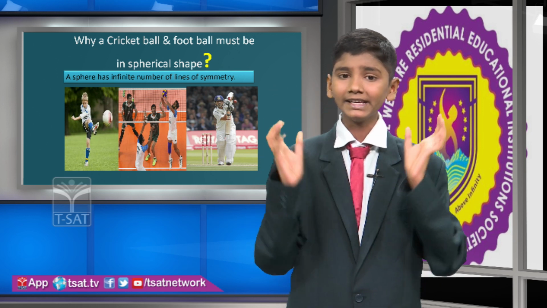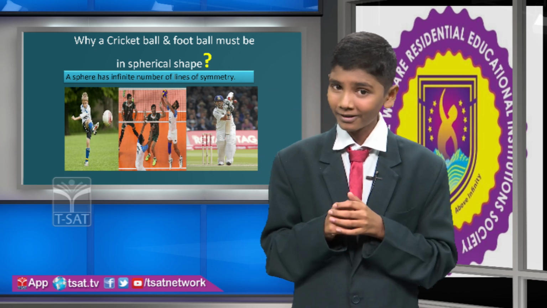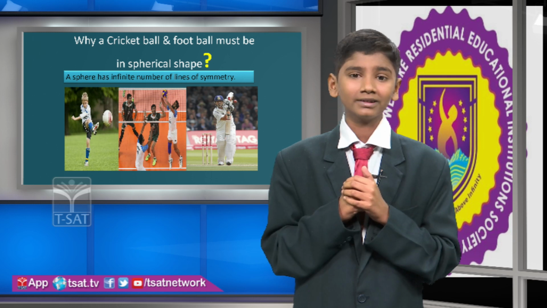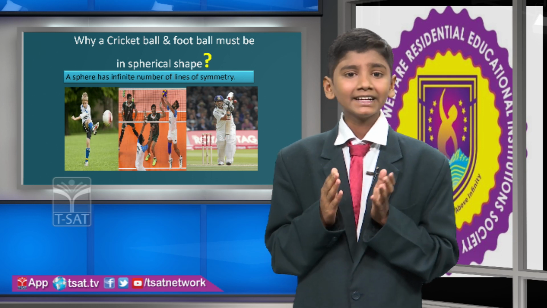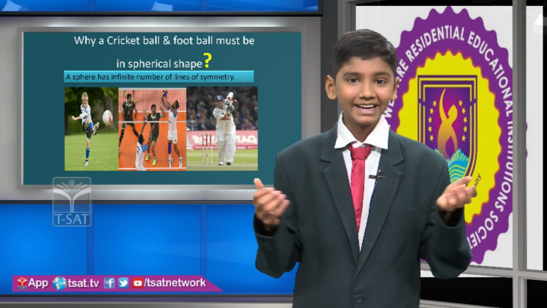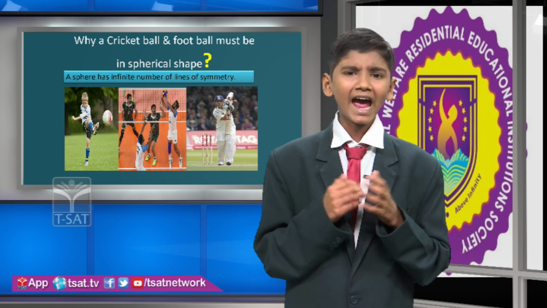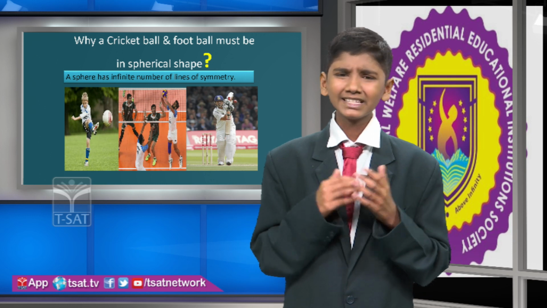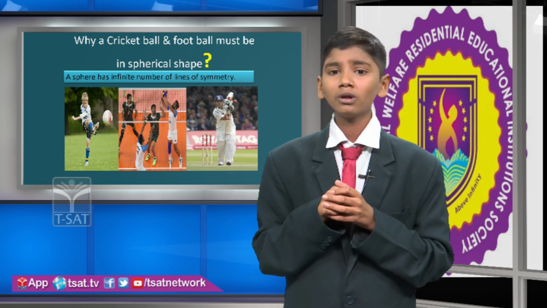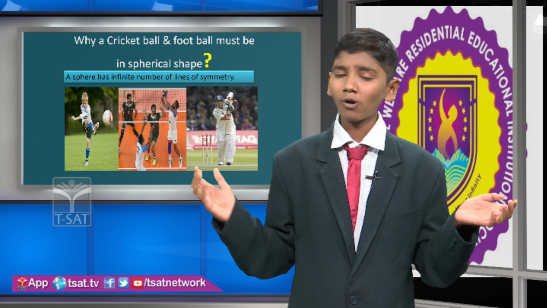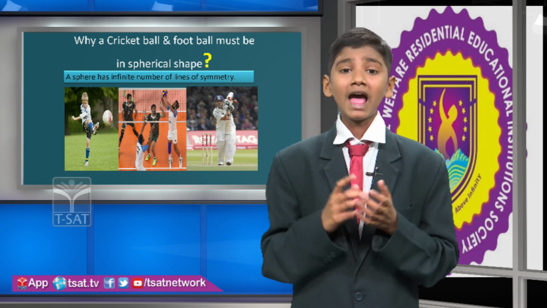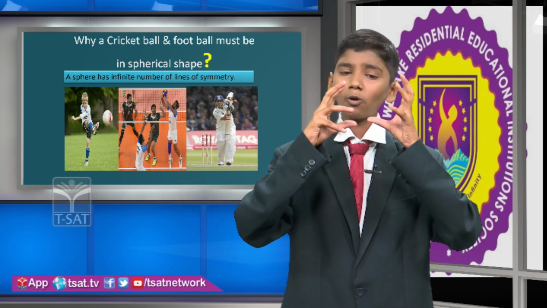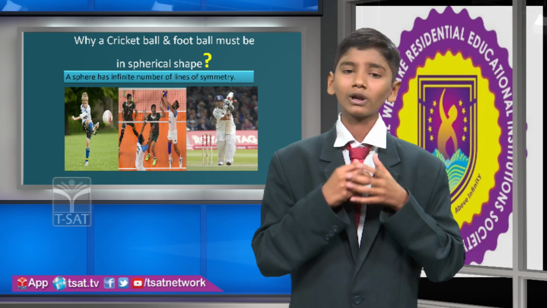A football is made up of regular pentagons and regular hexagons, and a player can hit the ball in any direction to any corner of the ground, and can also send it directly into the goal post. Similarly, batsmen hit the ball in any direction all around the stadium, and similarly in volleyball the player can push the ball in any direction.